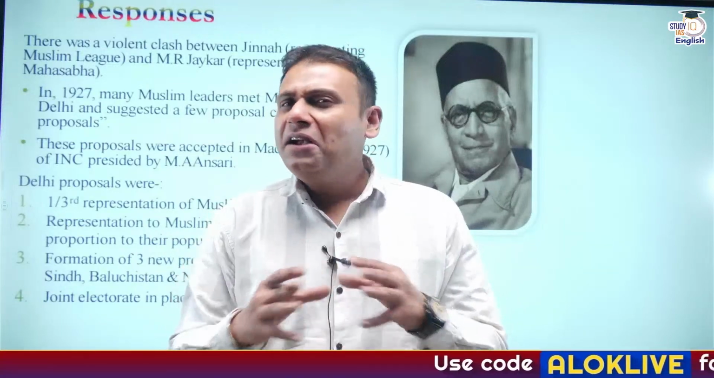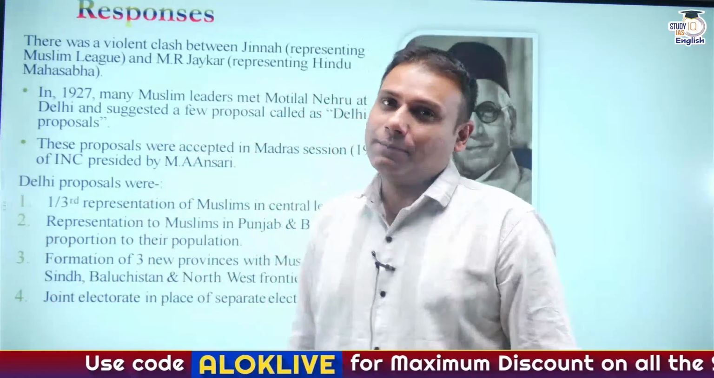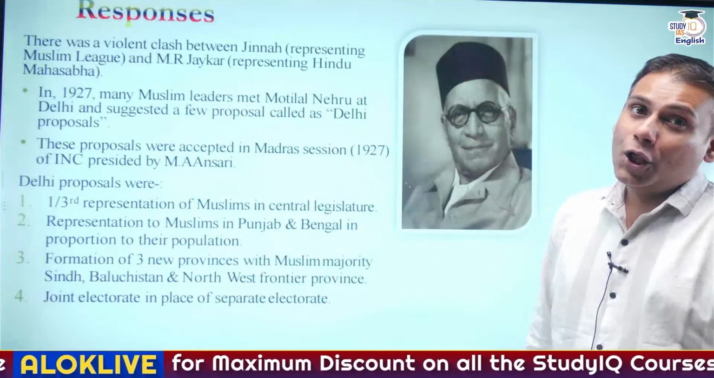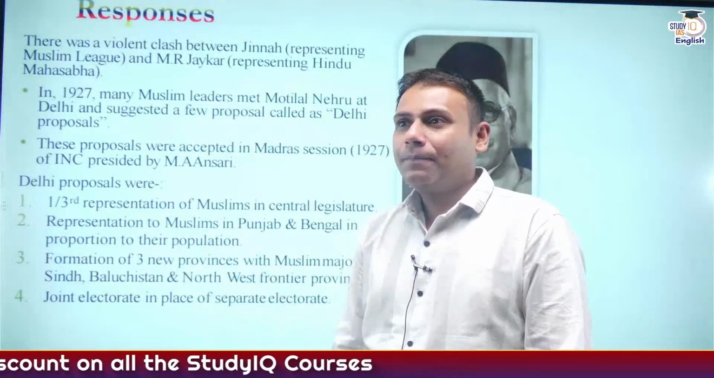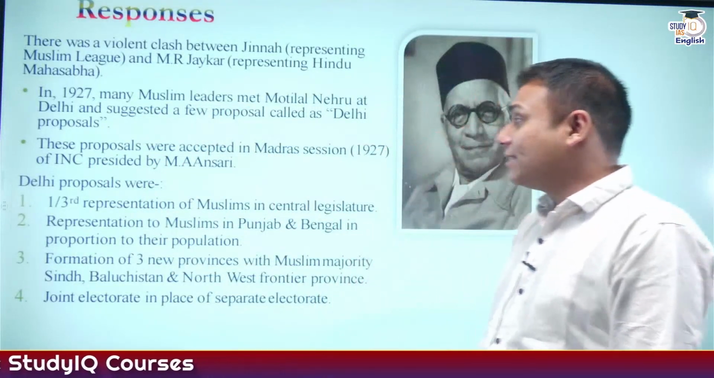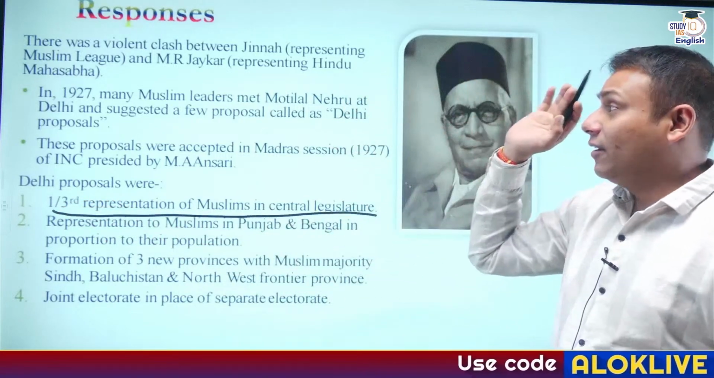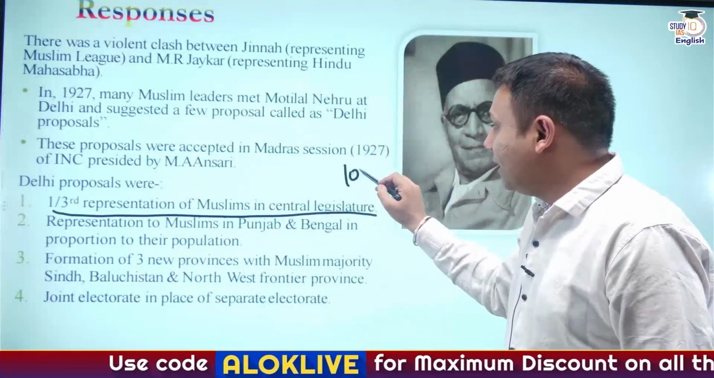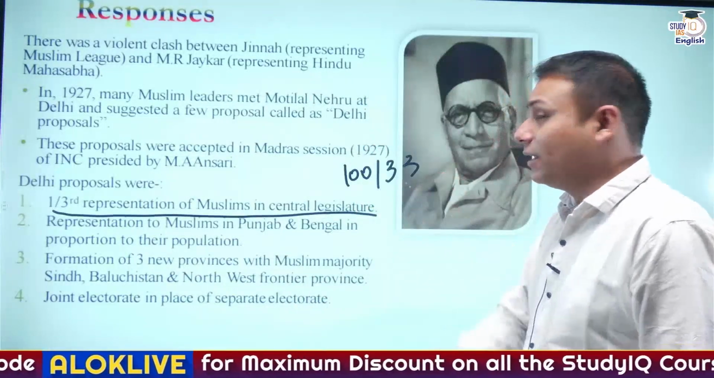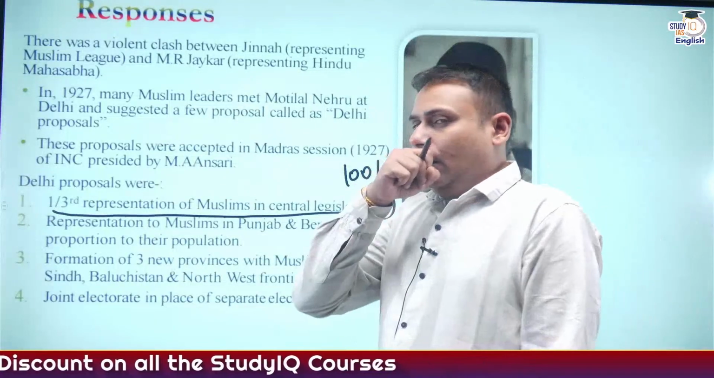There was a violent clash between M.R. Jayakar, who represented Hindu Mahasabha, and Muhammad Ali Jinnah, who was one of the most revered leaders of the Muslim League at that time. And there were Delhi proposals which said one-third representation of Muslims in the central legislature is compulsory. Simple words: if there are 100 seats, at least 33 seats should be reserved in the central legislature for the Muslims.